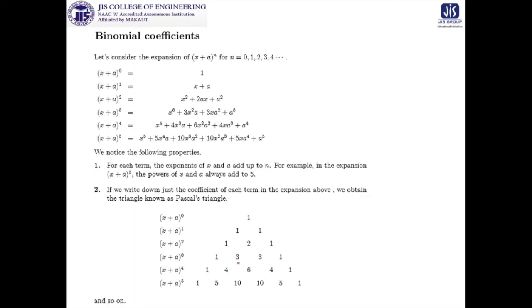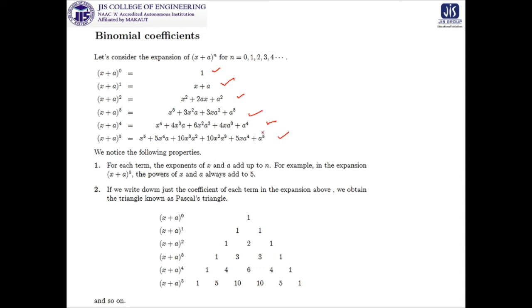Now we are moving forward into another very important part of counting techniques, though everything is interlinked, and that is called binomial coefficients. So let us start the explanation of this one by expanding the things sequentially. So look at this, we are getting (x plus a) to the power 0, it is 1, (x plus a) to the power 1, it is our basic formula, and so on.